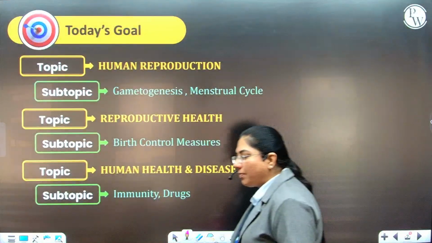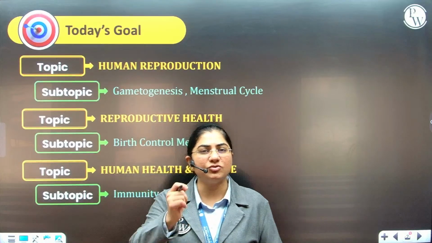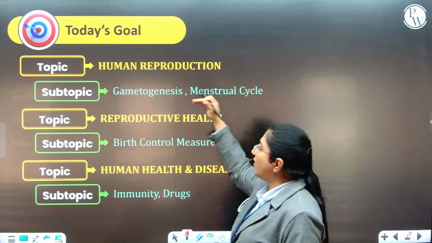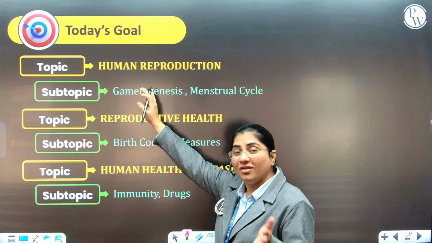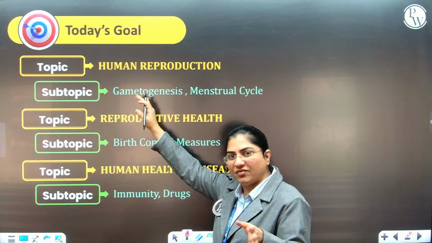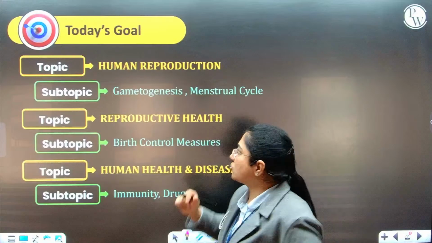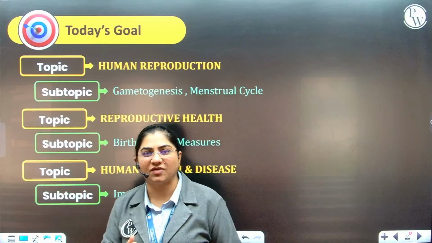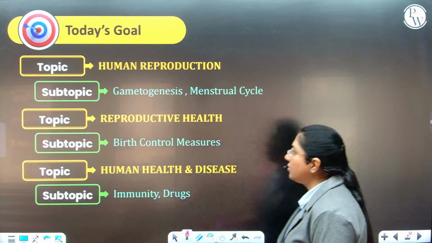These are the topics from where a large number of questions are asked every year, and there are a few tricky questions. We will be talking about the human reproduction chapter, where we are going to talk about gametogenesis, and we will see one numerical also. Yes, very well heard. It is the numerical that we will be talking about with respect to spermatogenesis and oogenesis. We will be talking about the menstrual cycle. This is the part where some of the students find it a little tricky with respect to the hormonal control, so that is also what we are going to discuss.